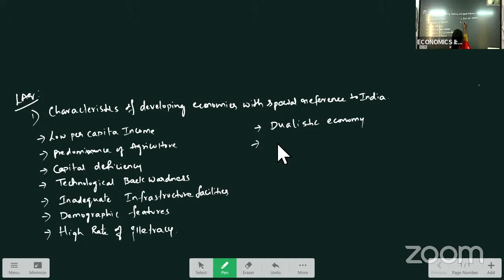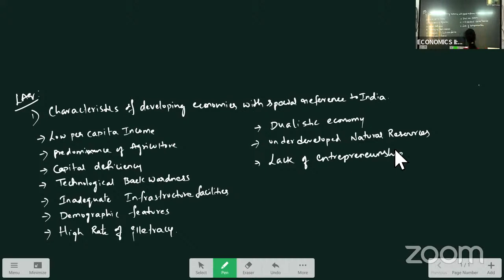Next, another feature is underdeveloped natural resources. Here we can see that in developing economies, the natural resources are not utilized to the full capacity and they are not identified. Some untapped natural resources are also there due to lack of infrastructure, lack of technology, lack of capital. This may be the reason for that. And another feature of developing economies is lack of entrepreneurship.